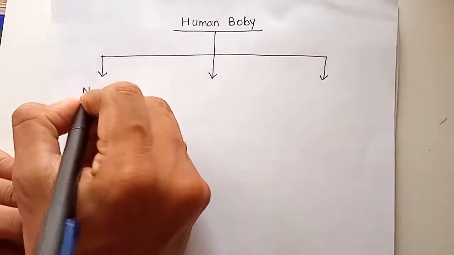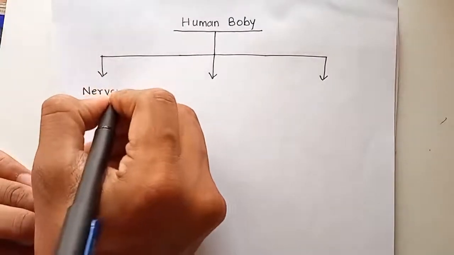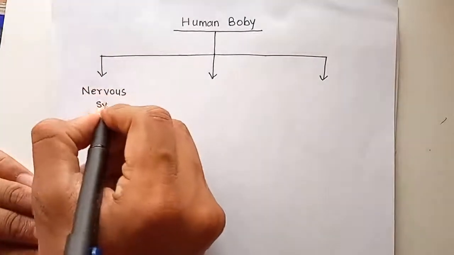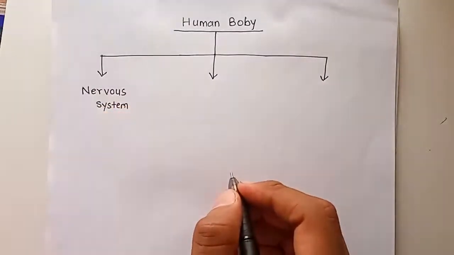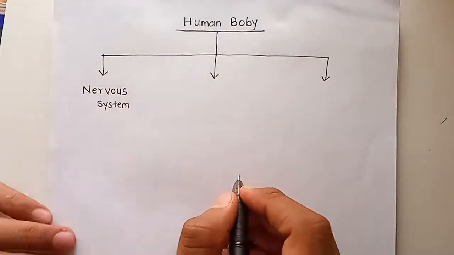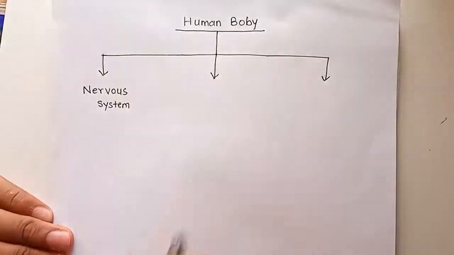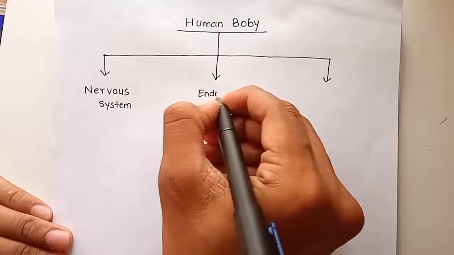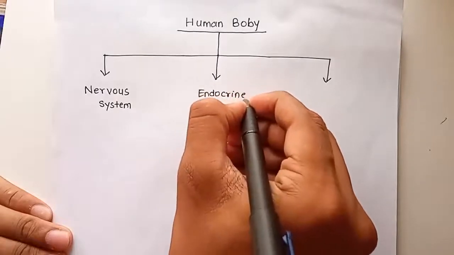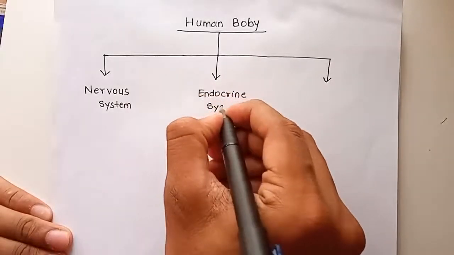The first one is the most important, nervous system. The second is endocrine system.